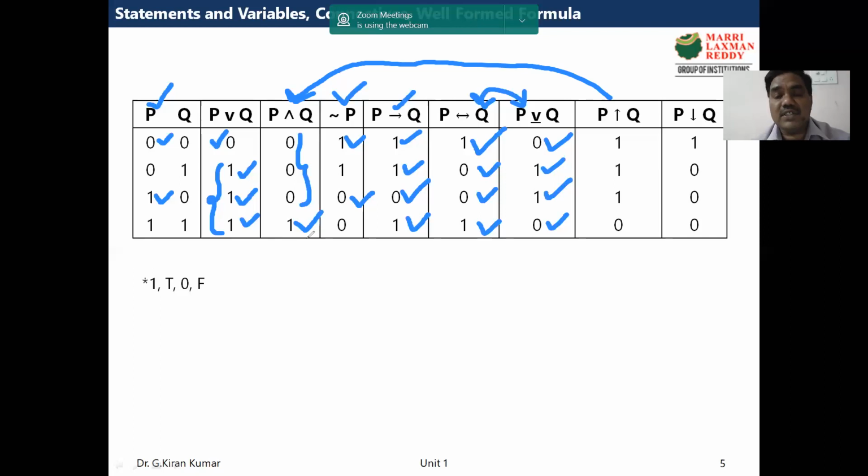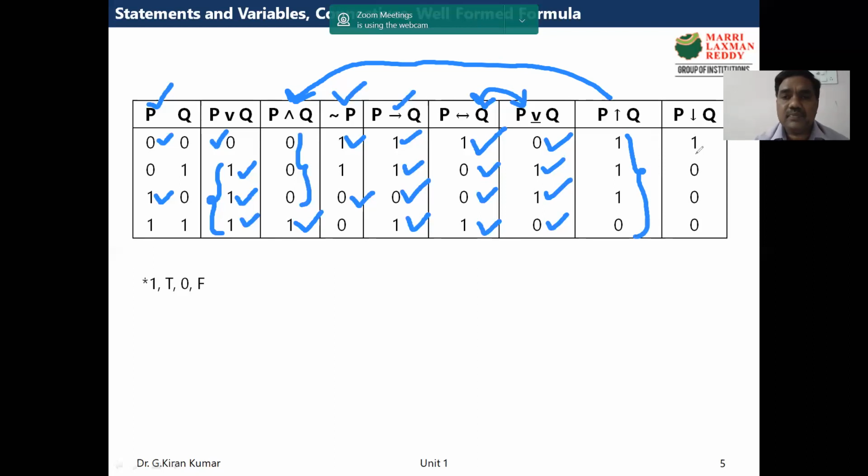In the remaining all the cases, it is 0. So negation means what? NAND is false when both the propositions are true. In the remaining all the cases, it is true. So if you observe carefully, these values are the negation of AND. Please observe carefully the AND column and the NAND column, they are negations of each other.